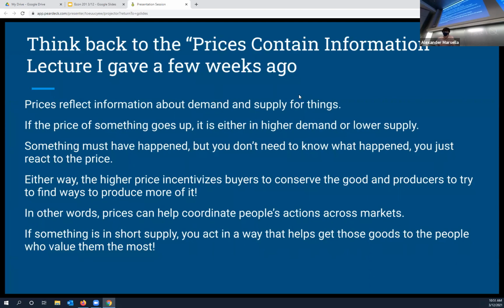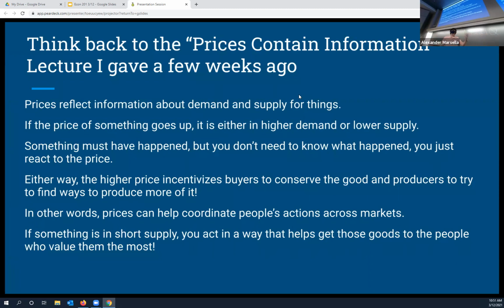So, think back to this lecture, prices contain information. I talked a couple of weeks ago about how if a fire knocks out a bunch of lumber on the other end of the world and reduces the amount of wood that we can use to build stuff, you don't need to know that a fire knocked out a bunch of lumber. You just see that the price goes up, and so you conserve lumber, right? If you're a construction company, you find substitutes, you purchase less of it. And if you're a supplier, you try to find ways to supply it to the market.